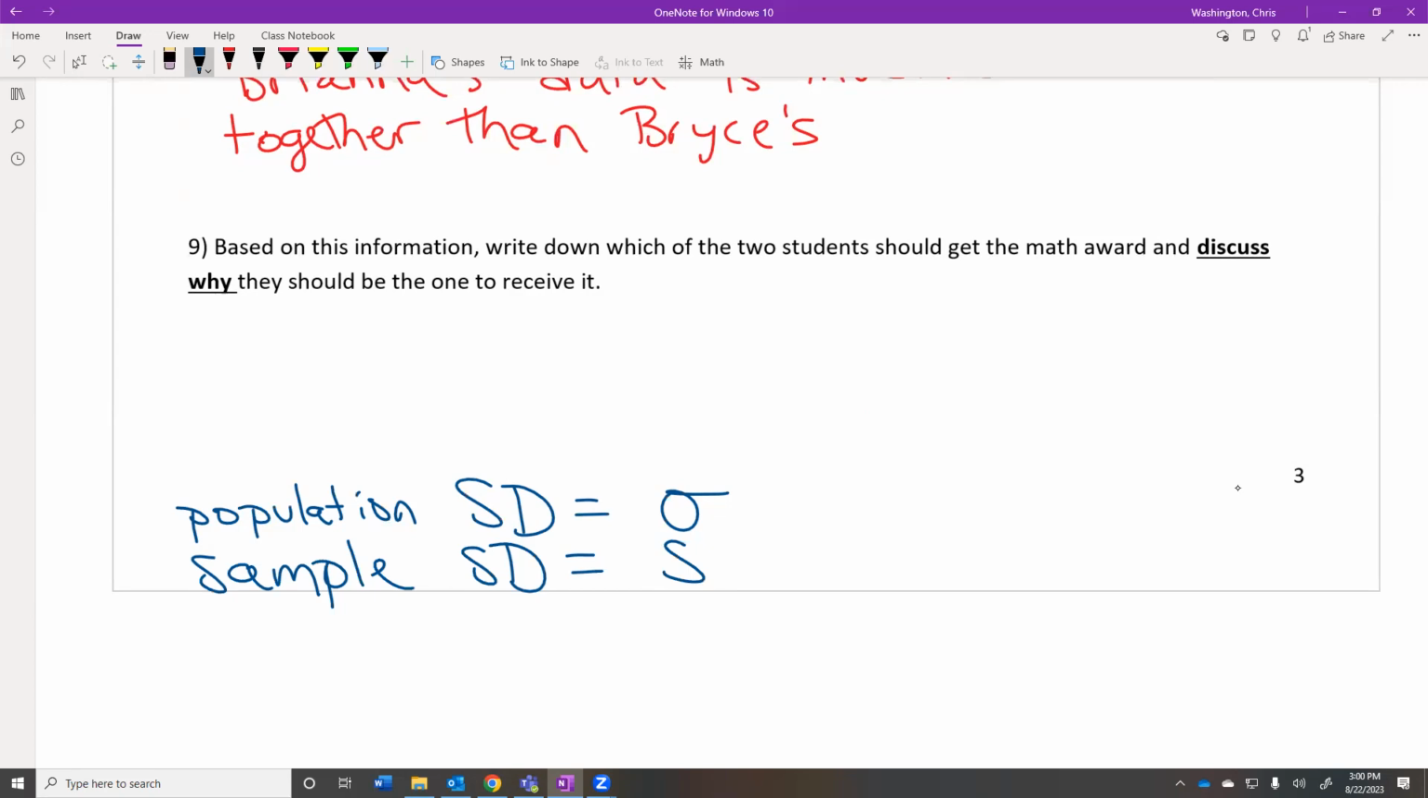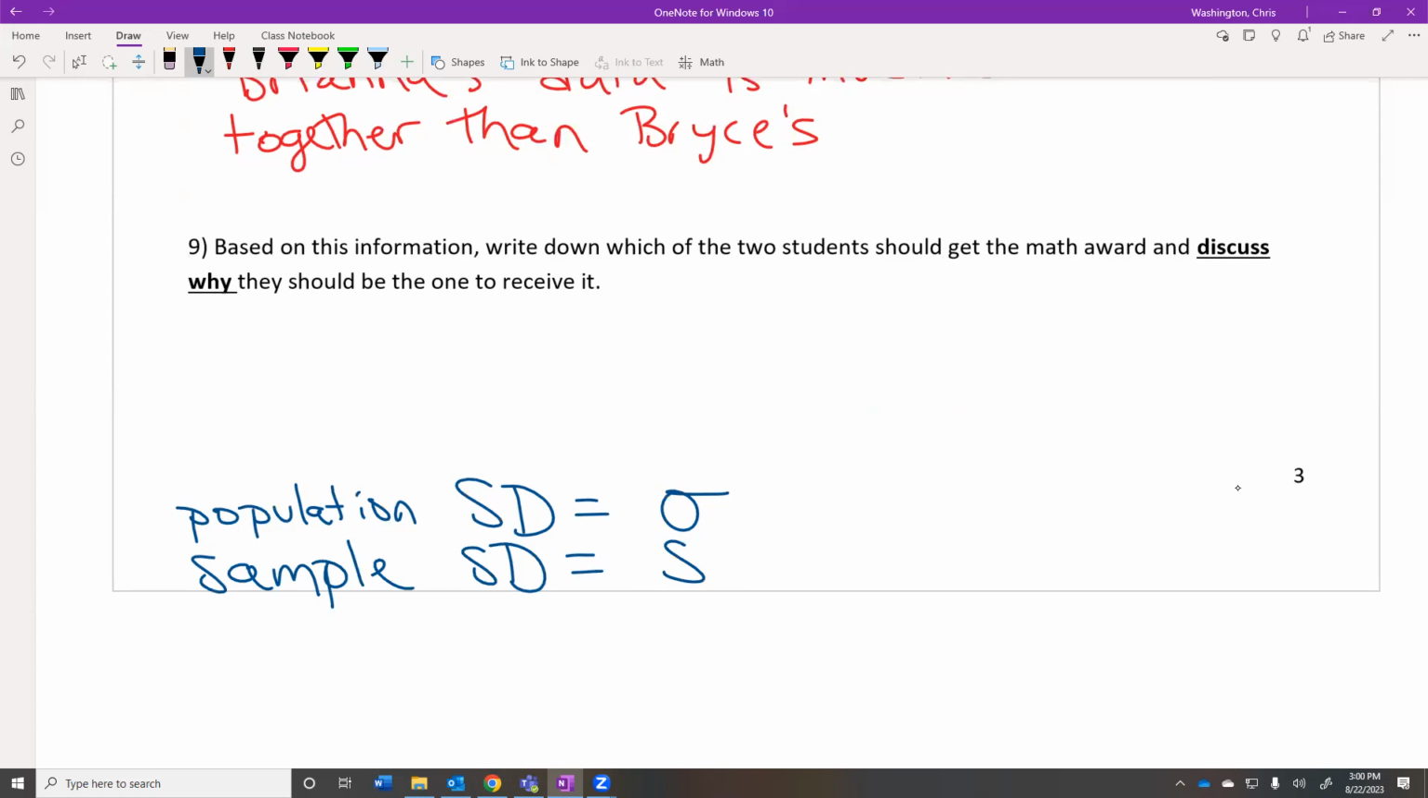How many tests did Bryce take? He took 8 tests. How many test scores did we use? We used all 8 of them. So in that case, we have the population. That data is representative of a population. So in this case, we actually found the population standard deviation. And these two numbers are actually a little bit different.